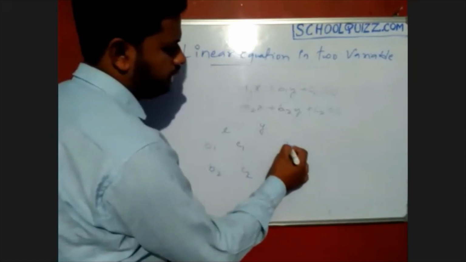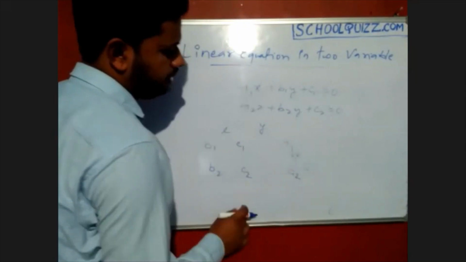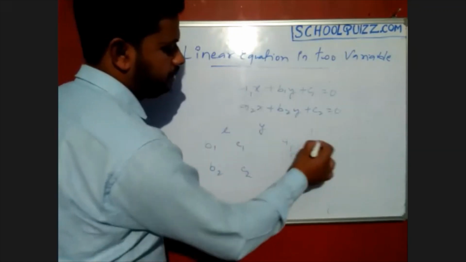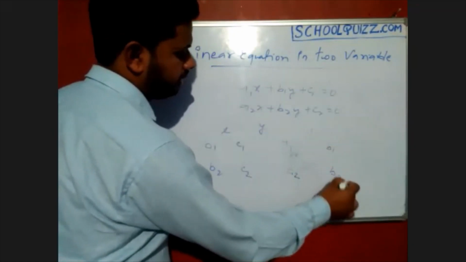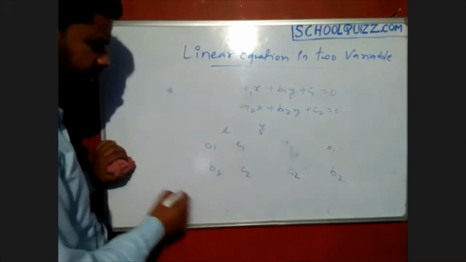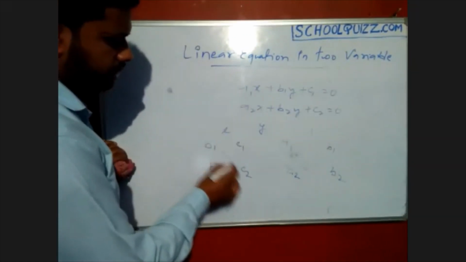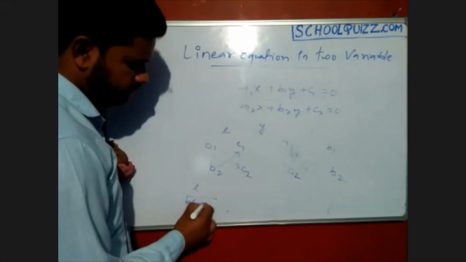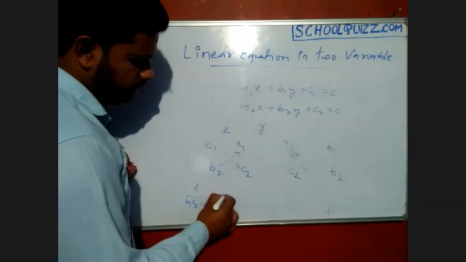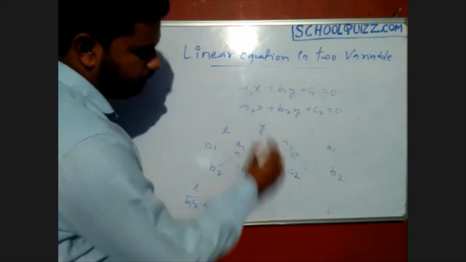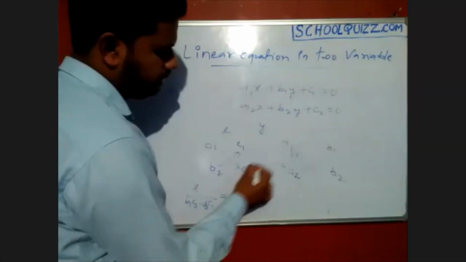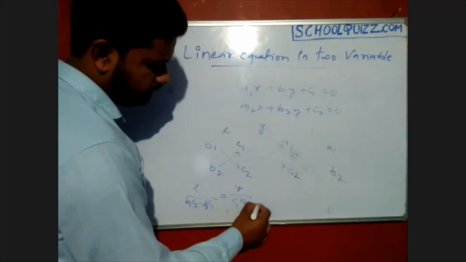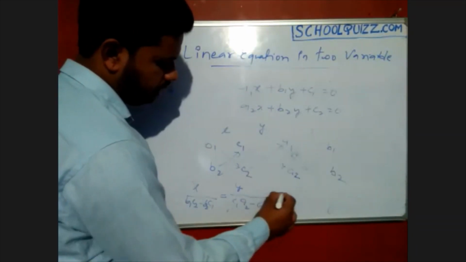So what will be next? a1, a2. The next one is the constant, again a1, a2, and then repeat b1, b2 like that. Write x over this cross-multiplied term and subtract: b1 c2 minus b2 c1 equals y. For y do the same again: c1 a2 minus c2 a1 equals 1.